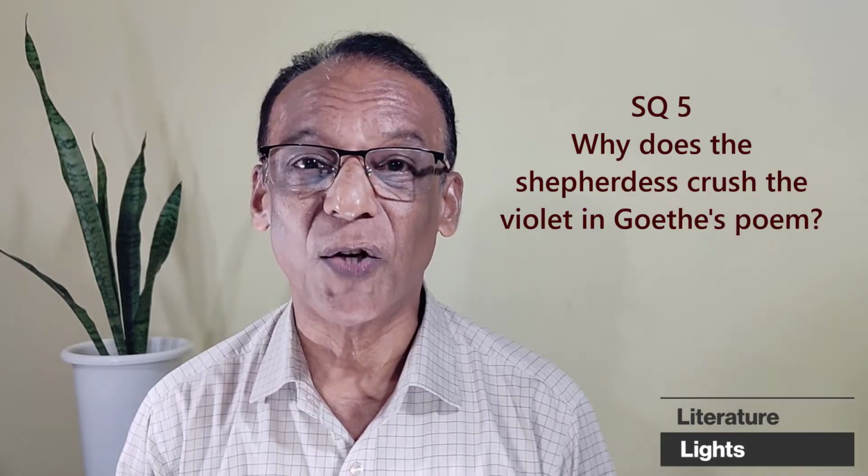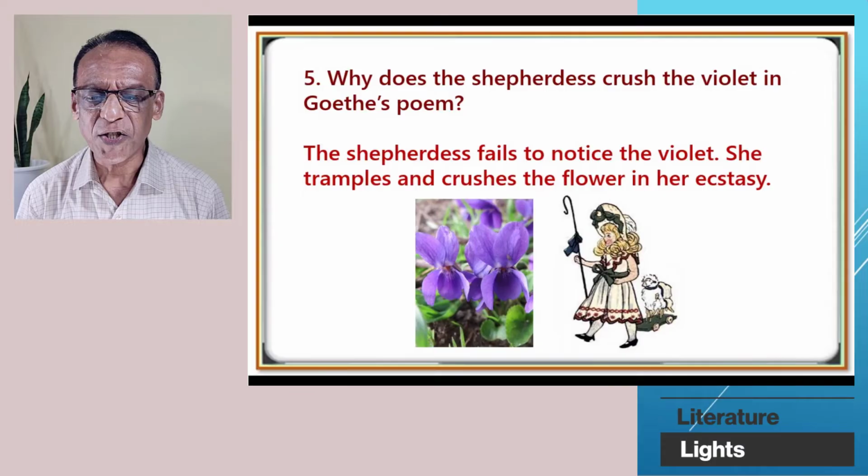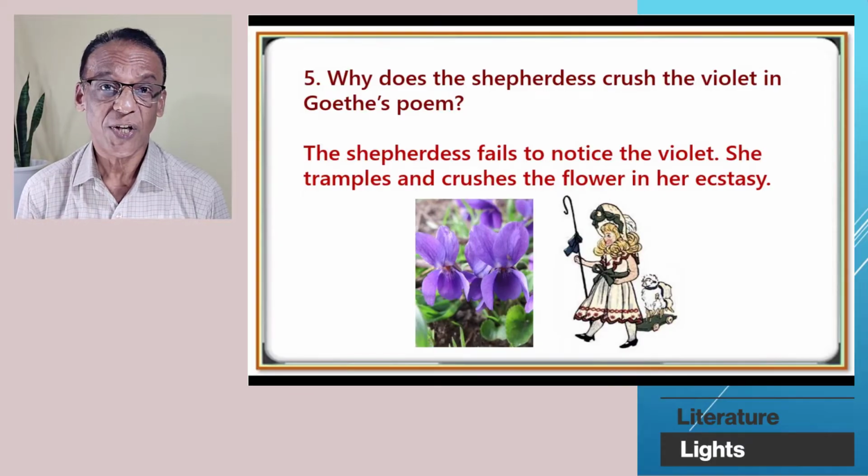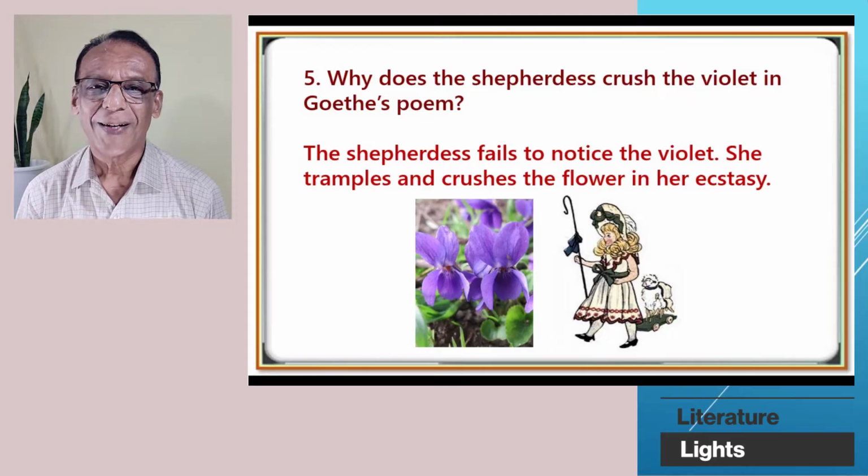Question number 5. Why does the shepherdess crush the violet, the flower, in Goethe's poem? The shepherdess fails to notice the violet. She doesn't see it. And so, she tramples and crushes it in her ecstasy.